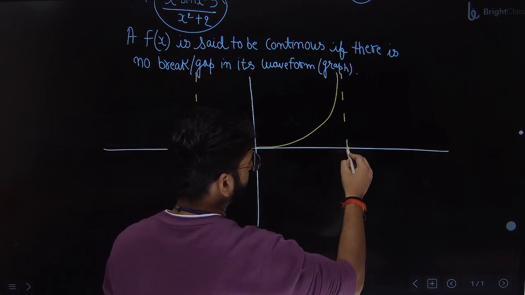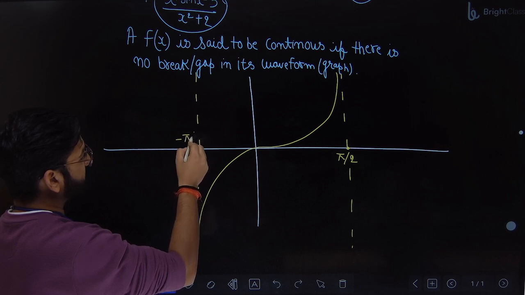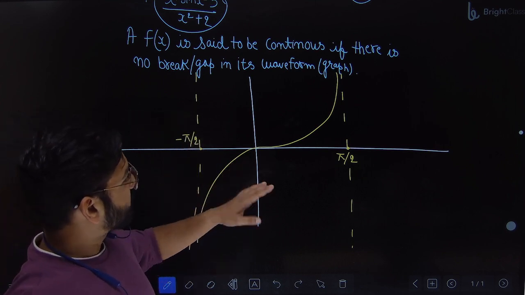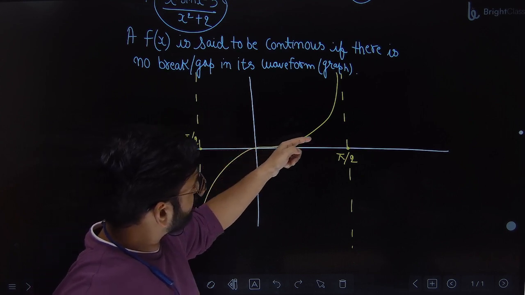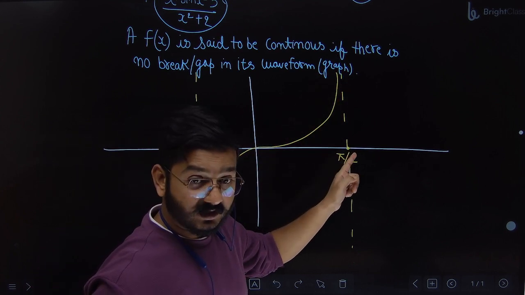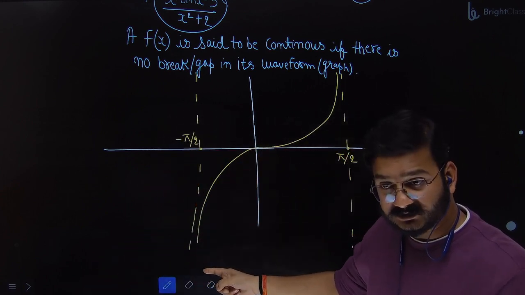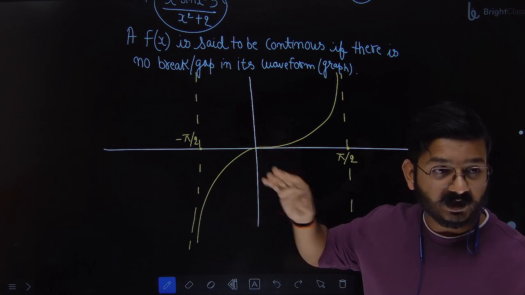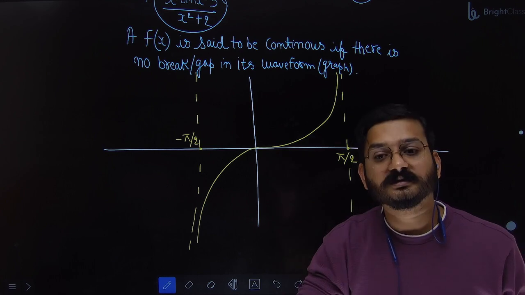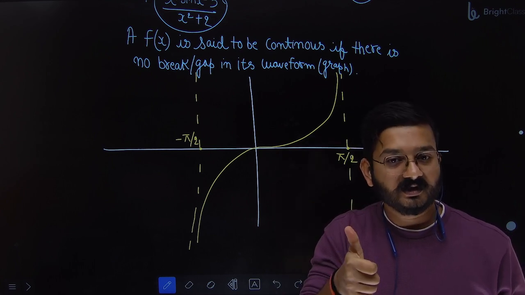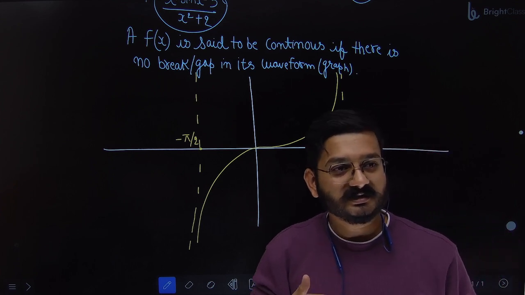What is this angle? 90. What is this angle? Minus 90. So if you see that, this is not exactly correct, but almost correct. This function is approaching infinity at which angle? 90. And this function is approaching minus infinity at minus 90. And what is infinity? Undefined. It means that function doesn't exist. Understand that. What is the meaning of undefined? That function doesn't have a finite value.